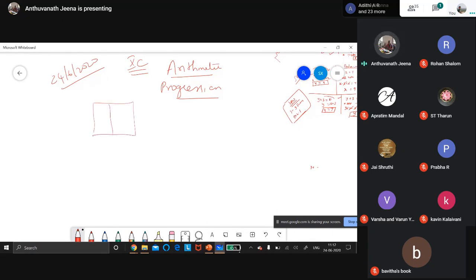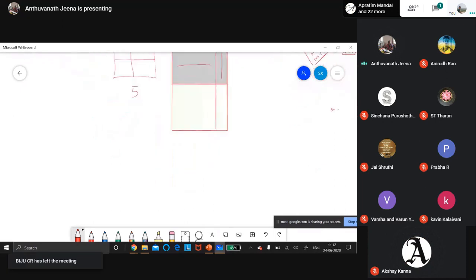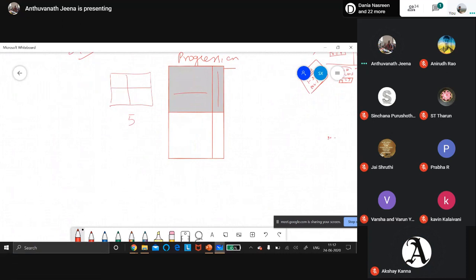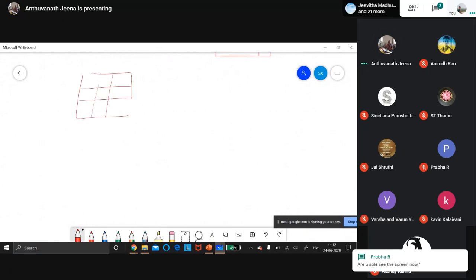If it is like this, it is divided into squares. Imagine all are squares. How many squares are there in this? Five. Then, if you remember, I taught you the easiest method for this. Suppose the square is like this.